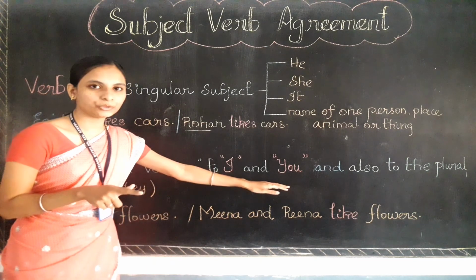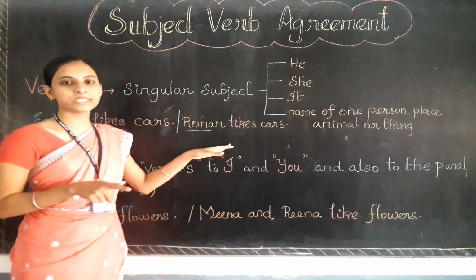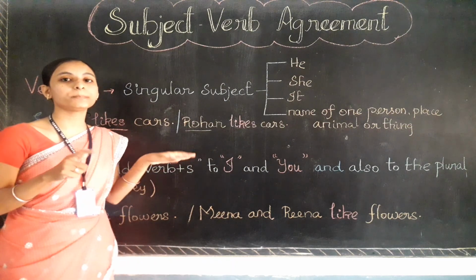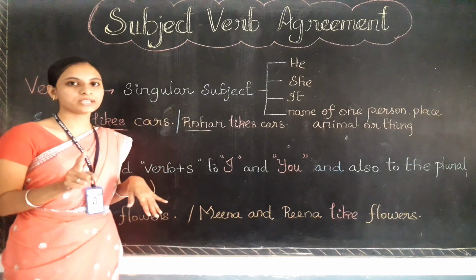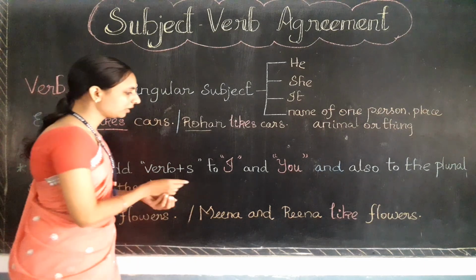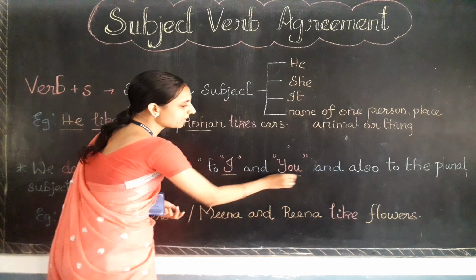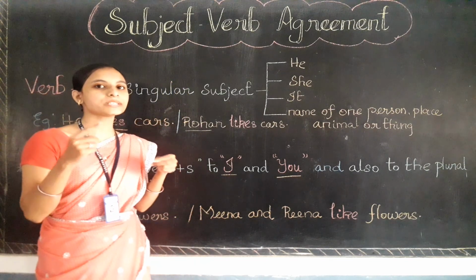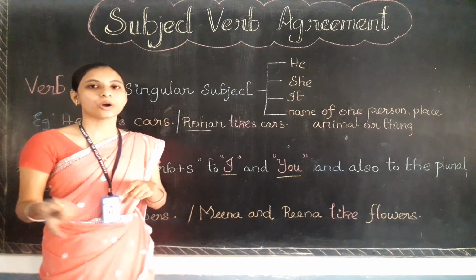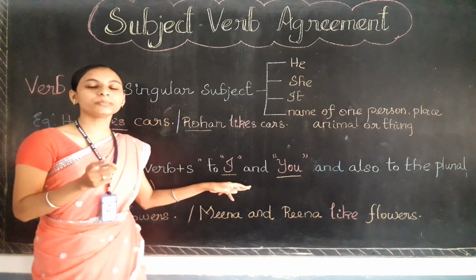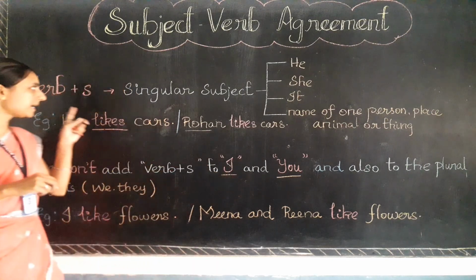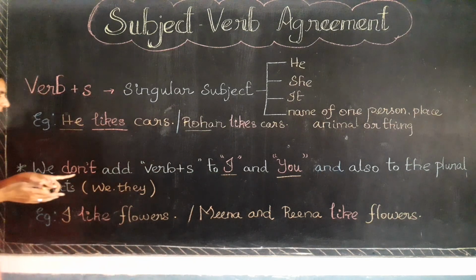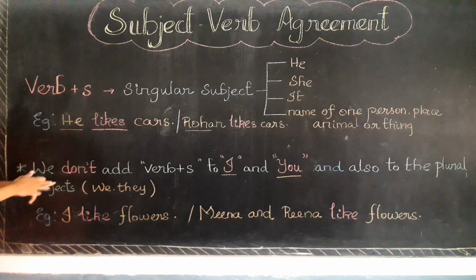Except I and you, all other singular subjects should come with the verb plus 's' only. Okay. Verb plus 's' only. Clear, children? Except I and you, all other singular subjects. When we are talking about one person, one place, one animal, or one thing, there the verb should come with the 's' only in the present time. Okay. What about plural? We may read out these sentences now.